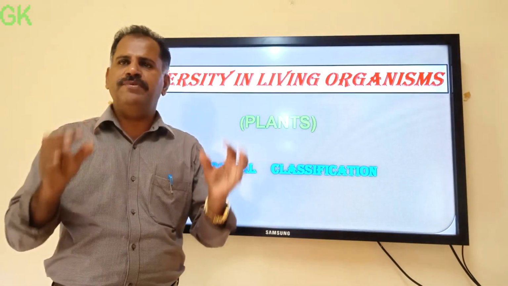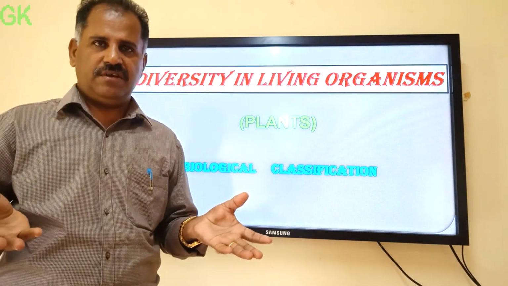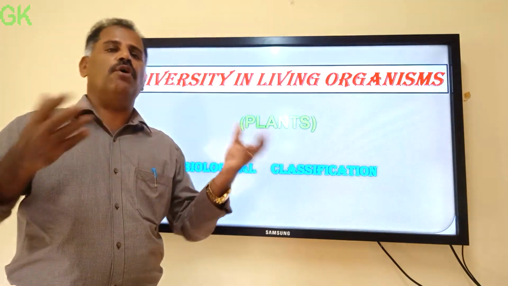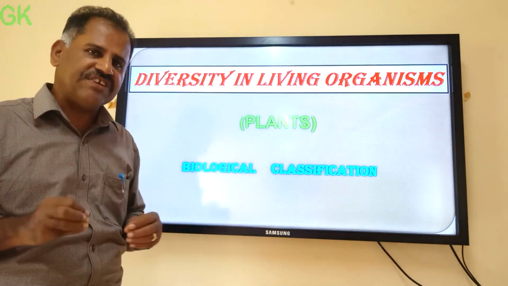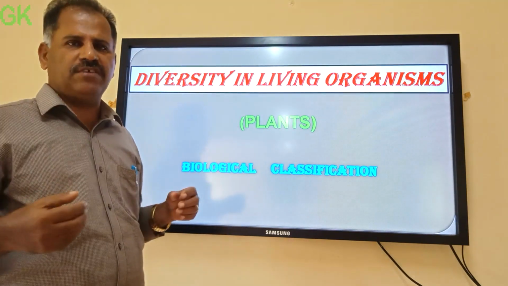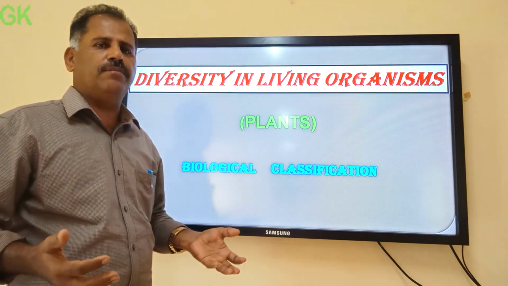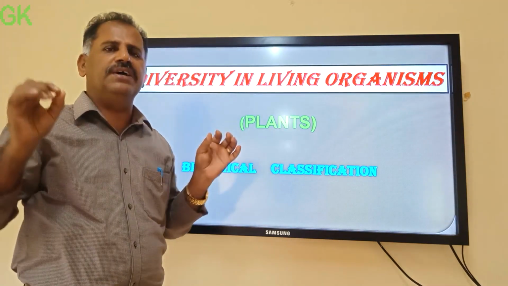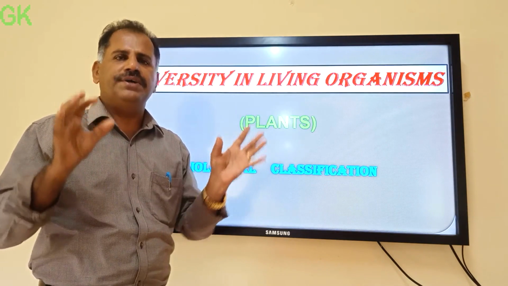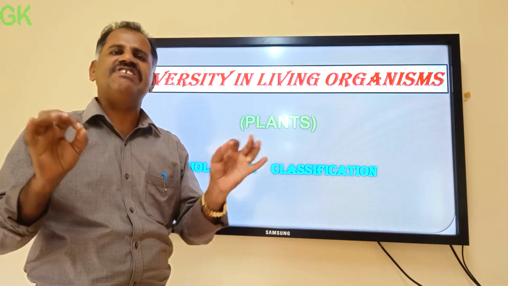We will be making groups based on certain characteristics of the organisms. What are characteristics? Characteristic means characters only. The form and shape of the organism, the size of the organism, how your hair looks, how your body looks. All these are termed characteristics in biology.